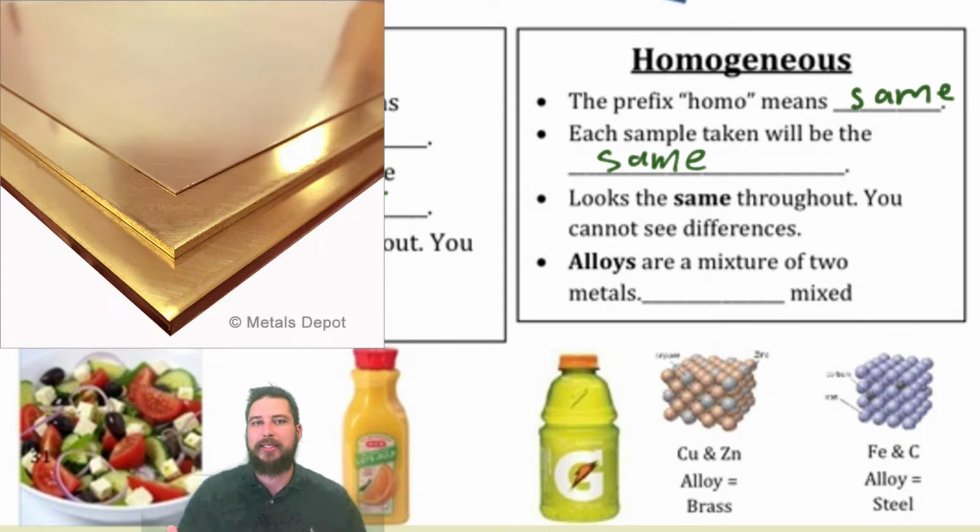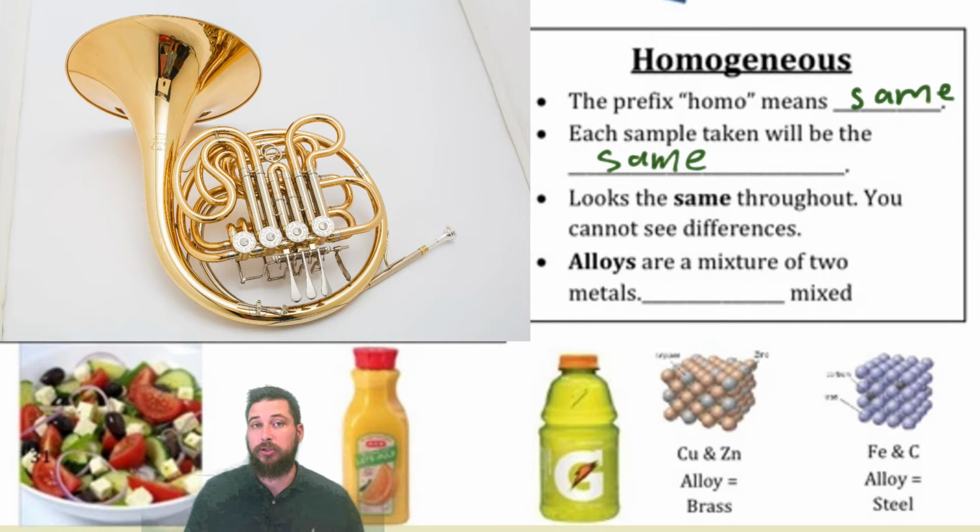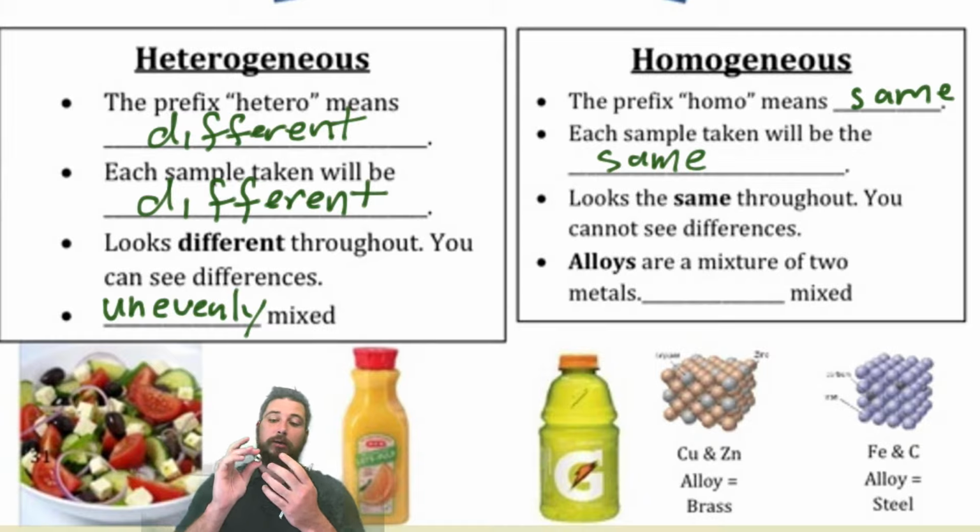Any sort of brass instrument is going to have an alloy. And if you look at a brass instrument, or even this ring here, this is my wedding ring, you can see it looks the same throughout. But this is a mixture of gold and I believe nickel. So I'm not for sure on that though. But anyways, the alloys are metals that have a mixture.